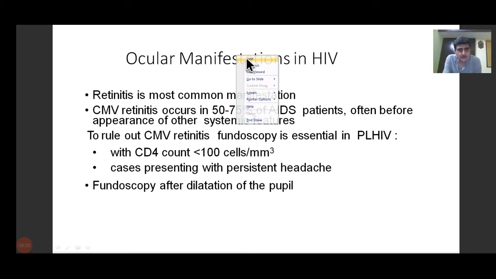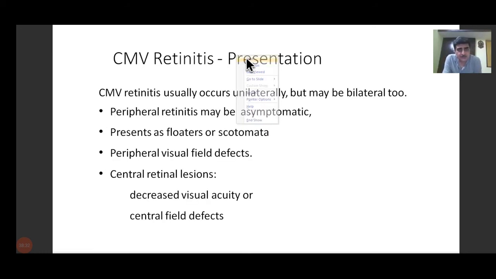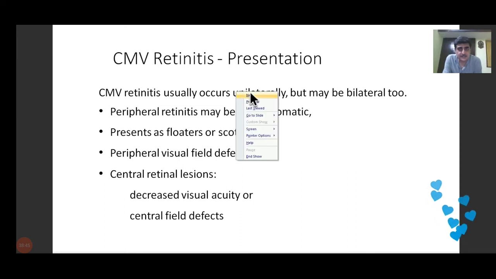It may be asymptomatic in most of the cases because it usually affects the central part of the retina. Later on, peripheral visual defects may be seen. There may be decreased visual acuity, or they may present as scotoma or floaters. Obviously, these terms you're not yet familiar with, but just to complete the picture.